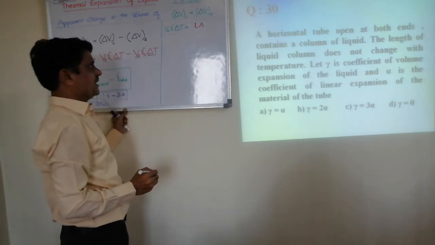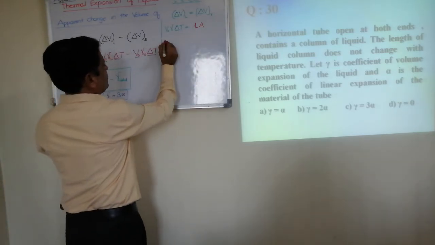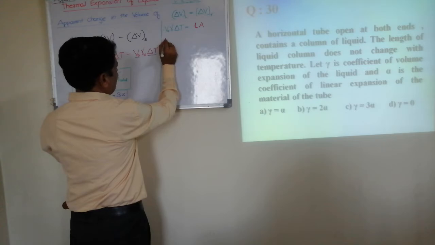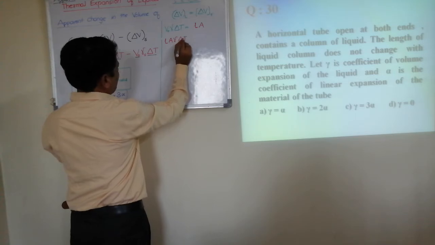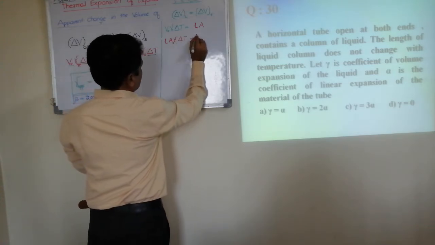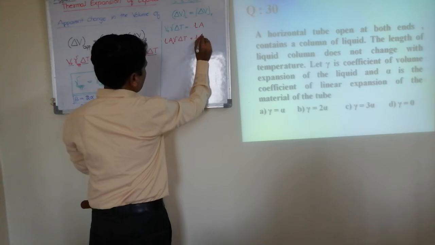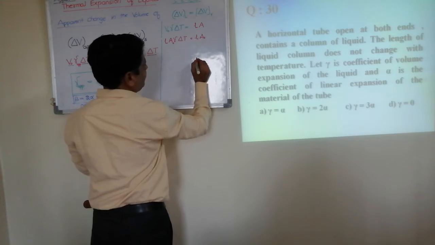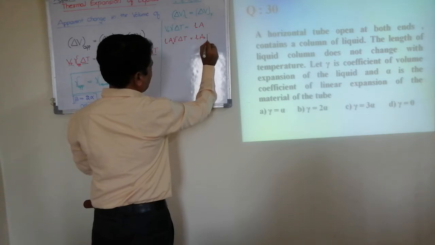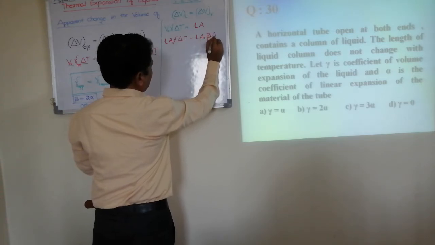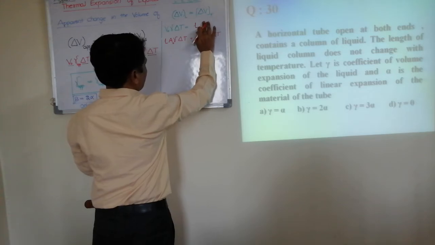So this is L, area, gamma into delta T. This is initial area. This is length. Area can be written as A naught into beta into delta T. This is change in area.